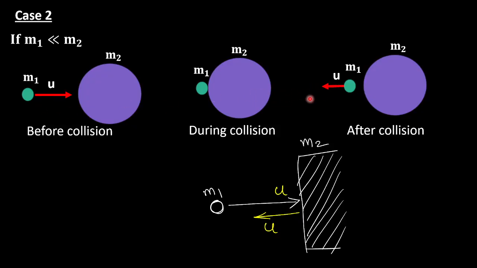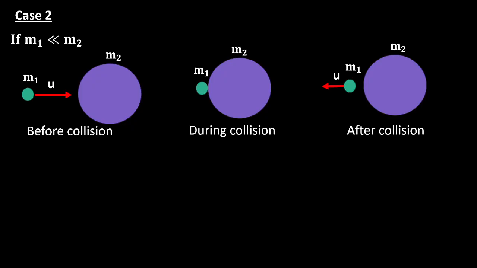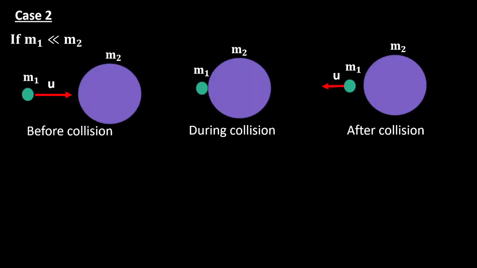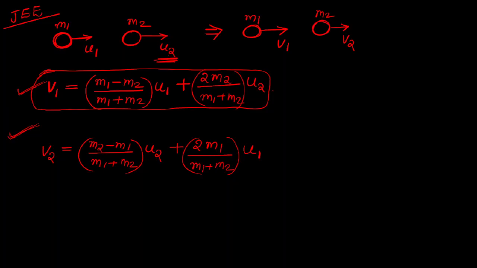You understood? Devasri, Aaron, Rakshana, Said, all of you clear? Yes, sir. But how do we derive it? We expect this, there is no doubt. But how can we derive it? Yes, using the formula. What is the formula? v1 equal to m1 minus m2... Yes, but you better memorize the formula. Using the formula I am deriving.